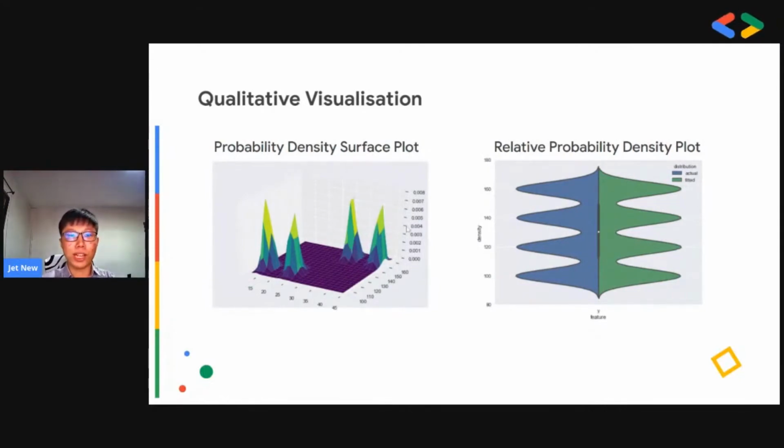For qualitative visualization, a few probability density plots are also implemented in Simkit for visualization of the model performance. On the left here, the surface plot represents the probability density function of the two-dimensional data. On the right, this violin plot compares the actual data distribution on the left with the fitted model's probability density function on the right. So with this, we can qualitatively visualize the performance of the model.